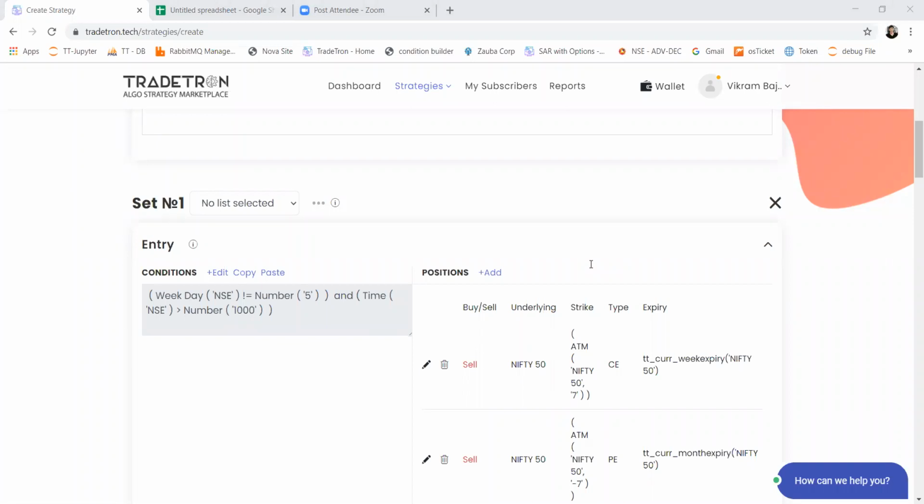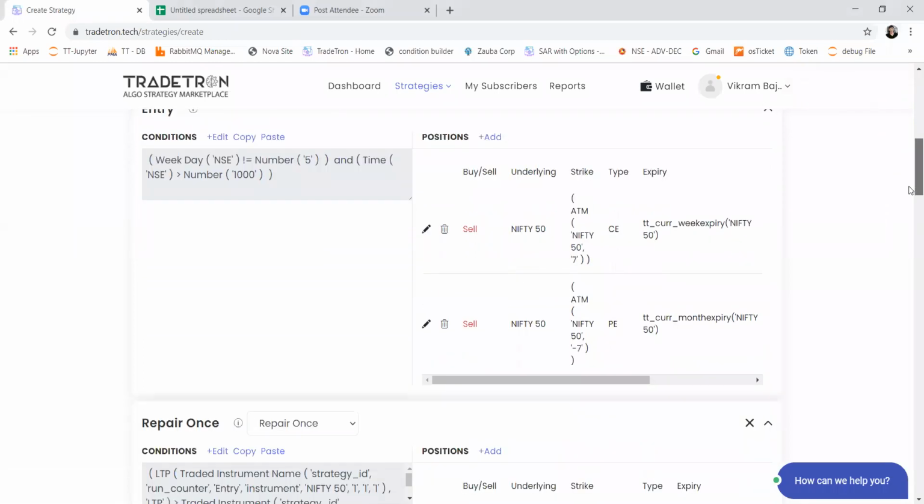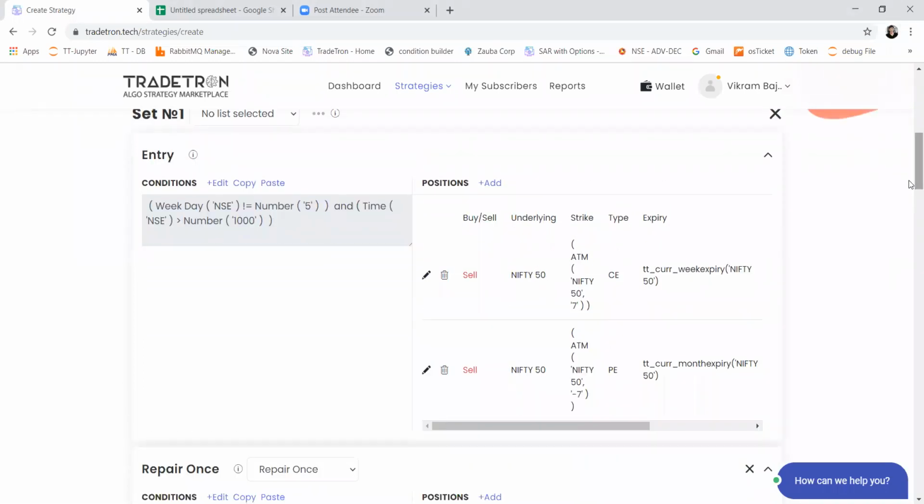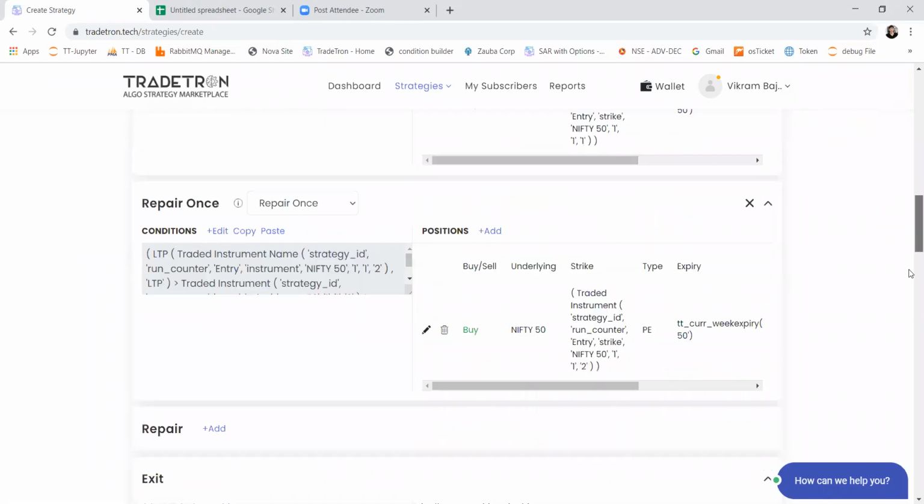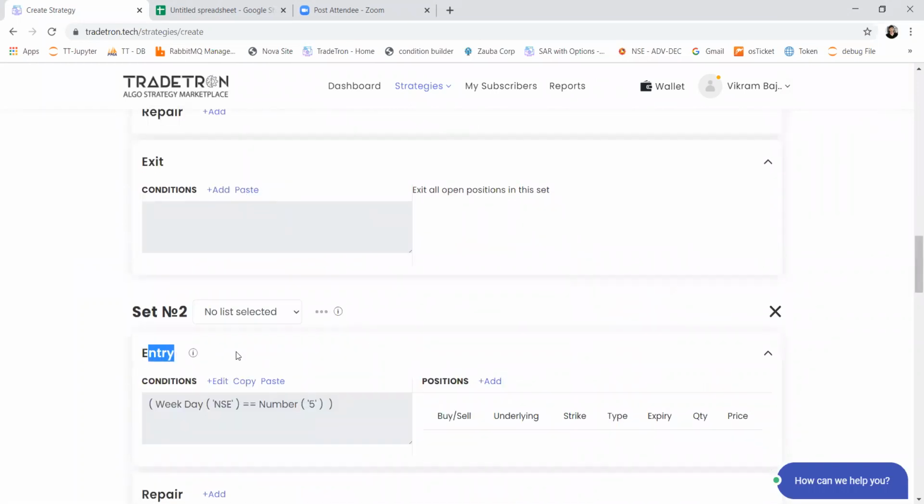We have one more question. Exit of set 1 and entry of set 2. So will the strategy take position as per set 2 or will it wait to reactivate? Okay, so I'll explain the flow of strategy execution once. First thing that is checked is if the status of your strategy is active, then entry conditions will be checked for each set. So if I have two sets in my strategy, the entry conditions of both sets will be checked. If any of the conditions satisfies, positions will be taken and the strategy will go to live entered status.